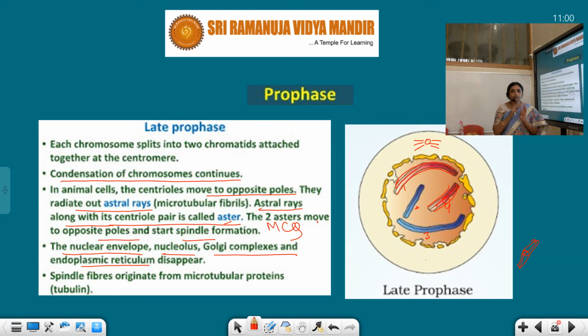Number 2 point: the nuclear membrane disappears, the nucleolus disappears, Golgi apparatus and endoplasmic reticulum, everything disappears, and the nucleolus which is present at the nuclear organizer, all the things disappear. The centriole splits and astral rays are formed, and centriole with astral rays is the aster, and spindle formation takes place. All these things happen in early prophase and late prophase.